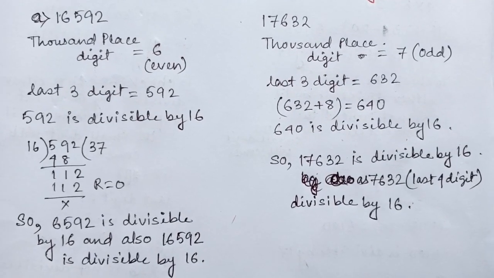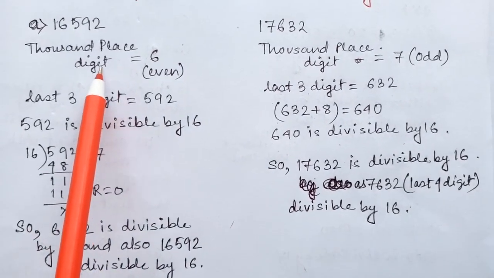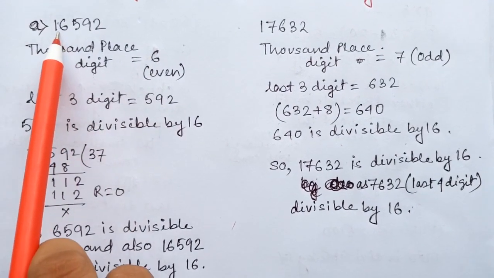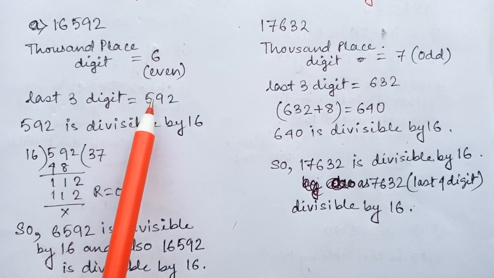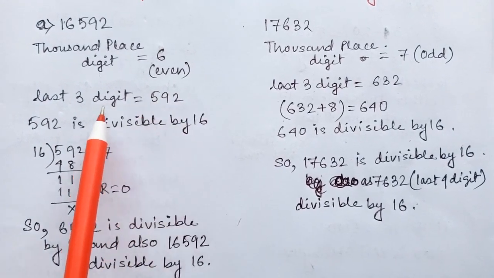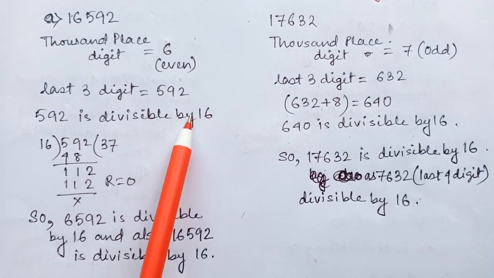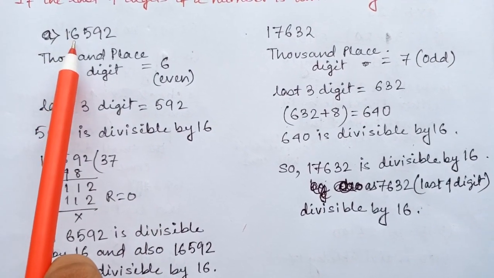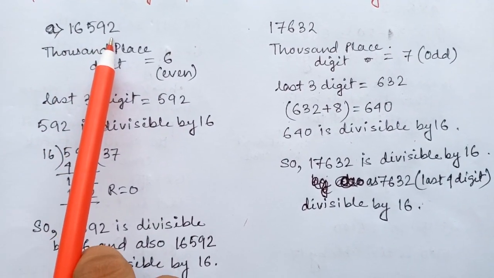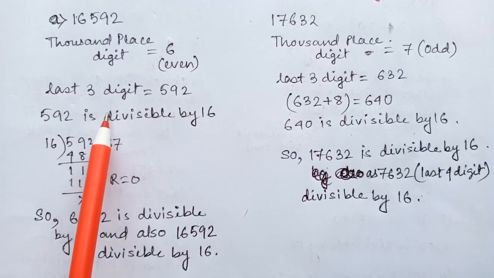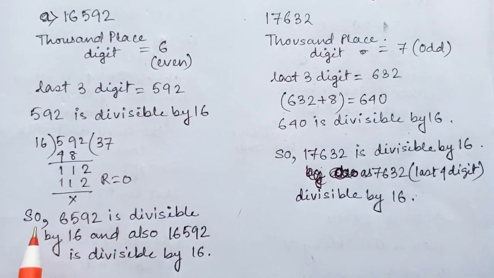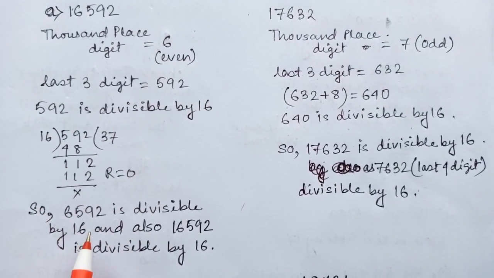So let's check. Here in this number, it has an even number in its thousand place, which is 6. And the last 3 digits are 592, and this 592 is divisible by 16, so the last 4 digits, that is 6592, are divisible by 16 also. As the last 4 digits are divisible by 16, the whole number is also divisible by 16.